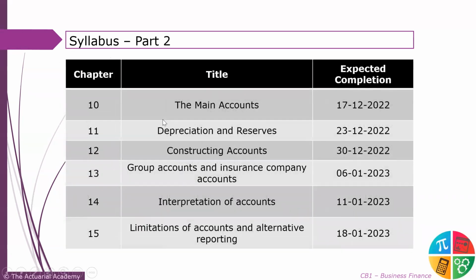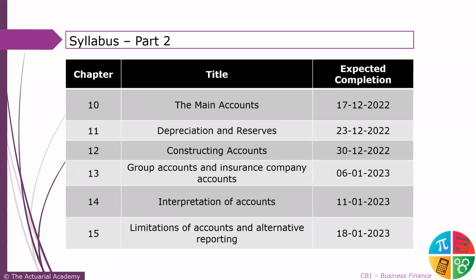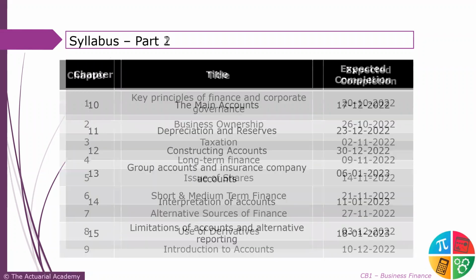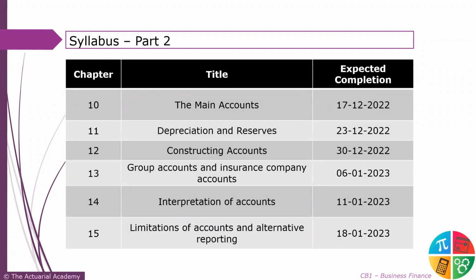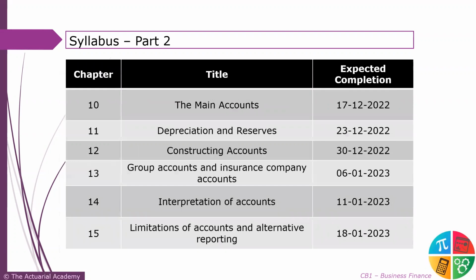Moving on to the next part of the syllabus, this includes the main accounts, a little bit on how your balance sheet looks like, your P&L, your ledger looks like. Chapters 9 and 10 are based a little bit more towards accounting background, then depreciation and reserves and construction accounts. Chapter number 9, 10, 11, and 12 are what, if you are from an accounting background, you might have studied in your 11th and 12th. And if you are doing BCom, so BCom में currently 9, 10, 11, 12 में तुम्हें थोड़ा सा background रहेगा.